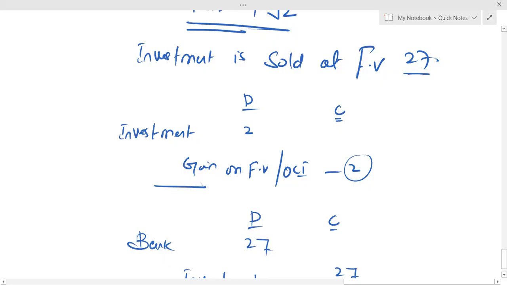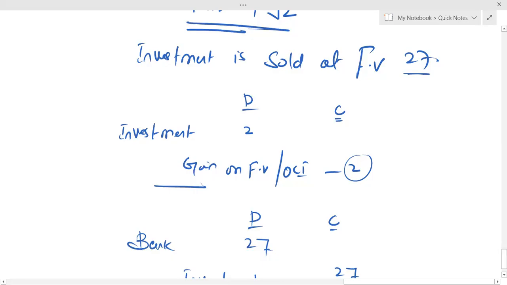Number one, at disposal, you cannot recycle the cumulative gain which you have in your OCI. At most, if you want, IFRS 9 gives you permission to bring the change within the equity. For example, if any student makes the double entry of, let's say, OCE debited by 7 million and retained earnings credited by 7, that is perfectly all right. But if you ask me, what difference does it make? You're just playing within the equity. One equity component is debited, another is credited, your total equity will remain the same. But the main thing is the cumulative change which is in OCI cannot be recycled to P&L.